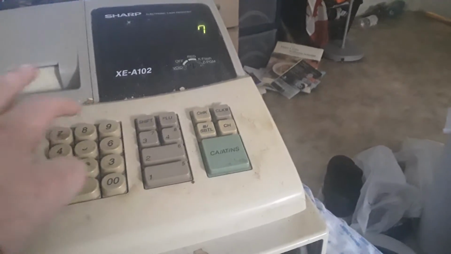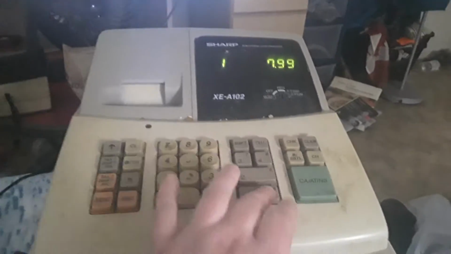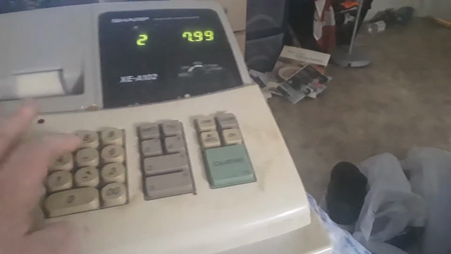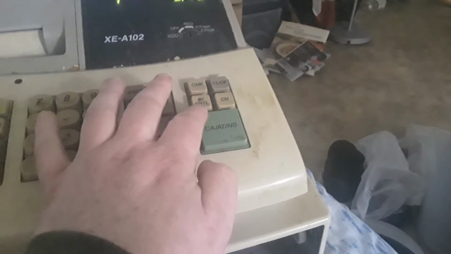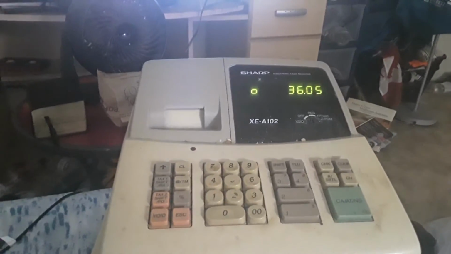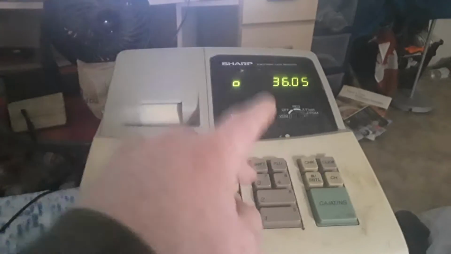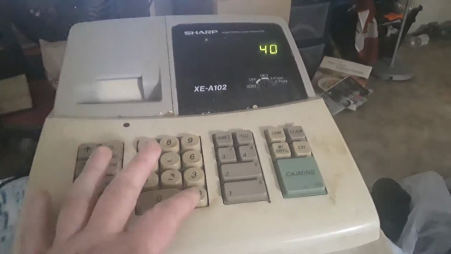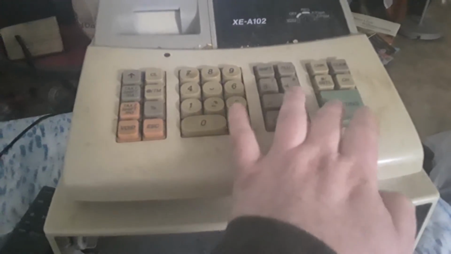Let's go with a $7.99 item, and then we got $5.45, and when you're done ringing up all of the items that they have, you just hit that subtotal, and there's your total right there. Let's say that they pay out of 40. Then you hit this button right here, the big button, and there you go.